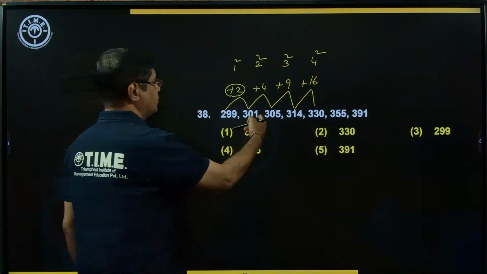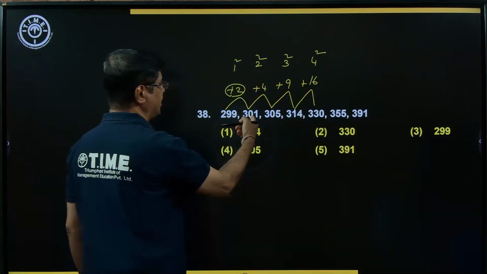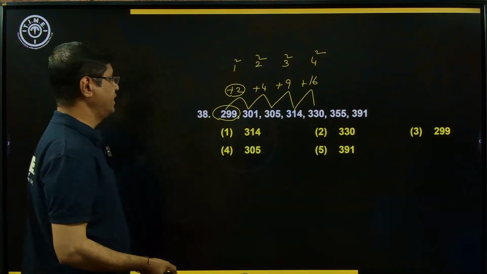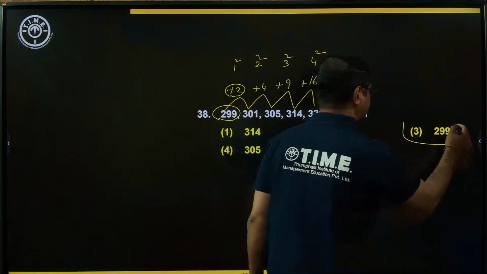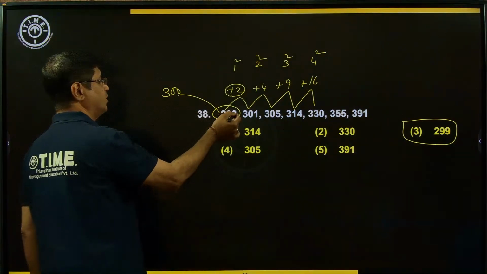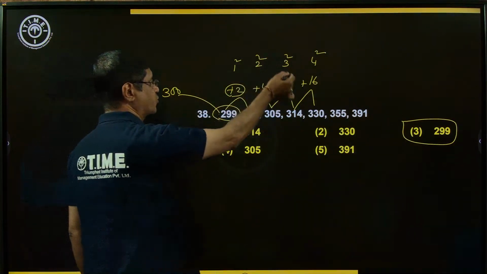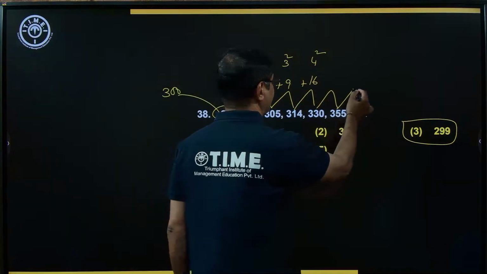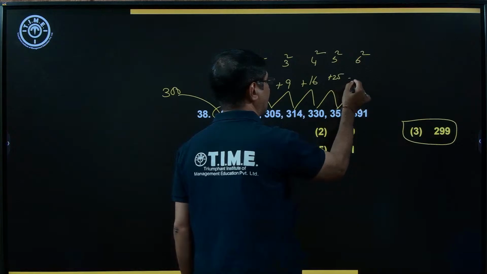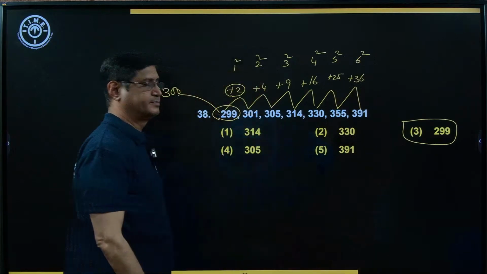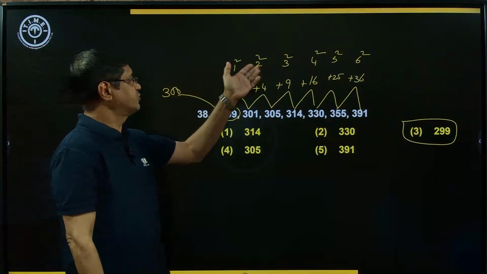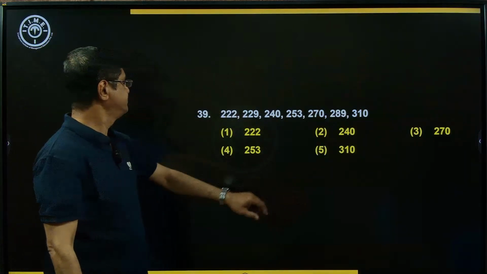Now if you observe, 305 minus 4, that is 301. 301 minus 1, that should be 300. So what is the answer here? 299. The right choice is option number 3. It should be 300. 300 means difference is 1. 1 square, 2 square, 3 square, 4 square, 5 square and 6 square. 5 square is equal to 25. 6 square is equal to 36. It is following a pattern of squares of the natural numbers 1, 2, 3, 4, 5, 6.